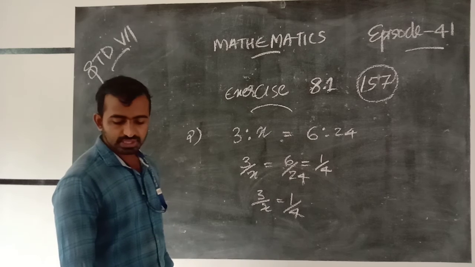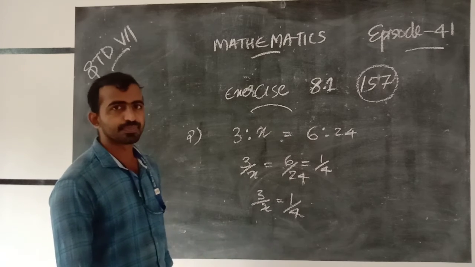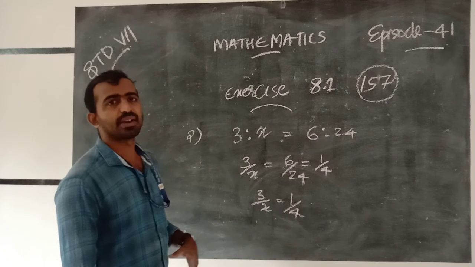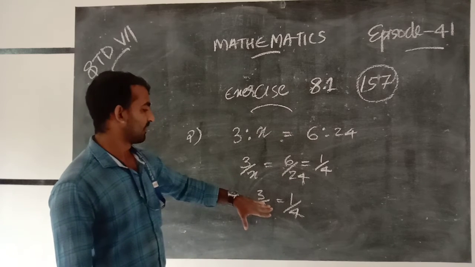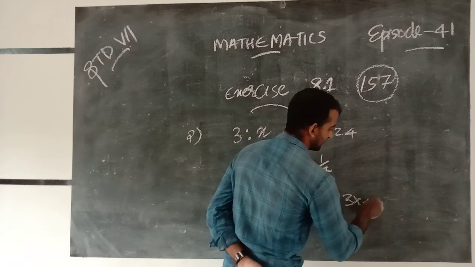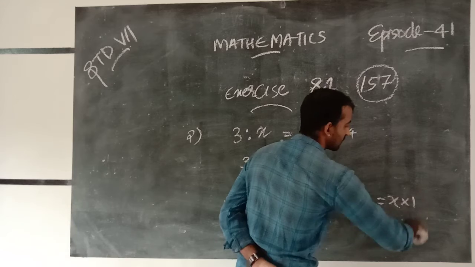When we transpose to the left side and right side, we get 3 into 4 equals x into 1.